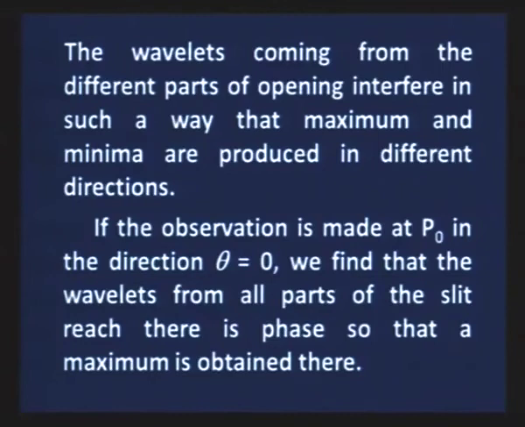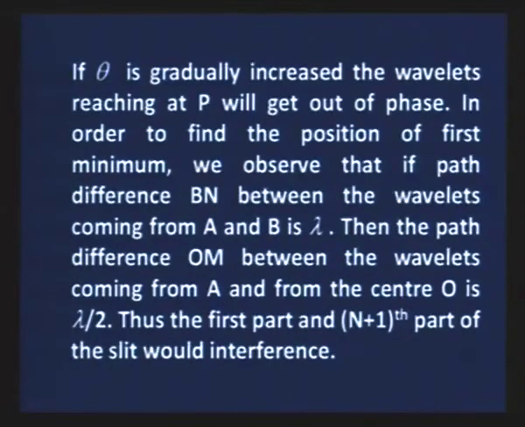If the observation is made at P naught, in the direction theta equal to 0, we find that the wavelets from all parts of the slit reach there in phase, so that a maxima is obtained there. If theta is gradually increased, the wavelets reaching P will get out of phase.